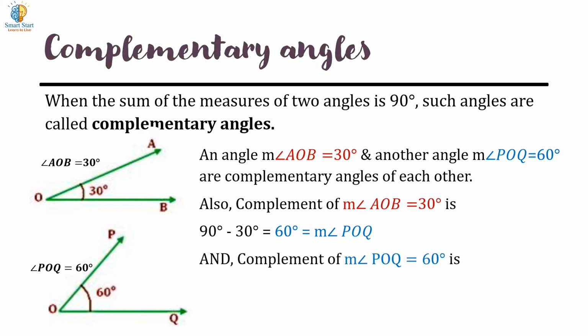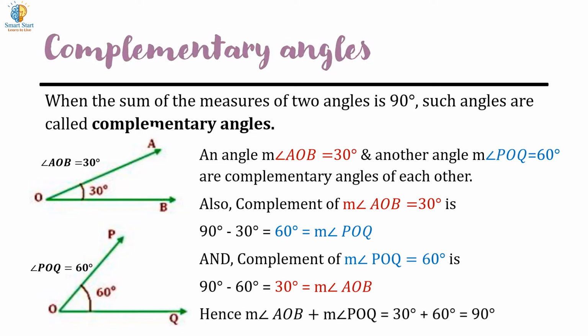And the complement of angle POQ, which measures 60 degrees, is 90 degrees minus 60 degrees equals 30 degrees, and angle AOB equals 30 degrees. So, angle POQ is the complement of angle AOB. Hence, the measure of angle AOB plus the measure of angle POQ equals 30 degrees plus 60 degrees equals 90 degrees. That is, angles AOB and POQ are complementary to each other.